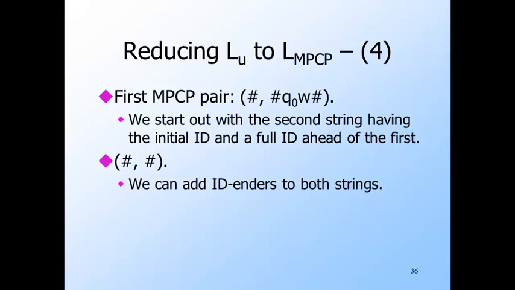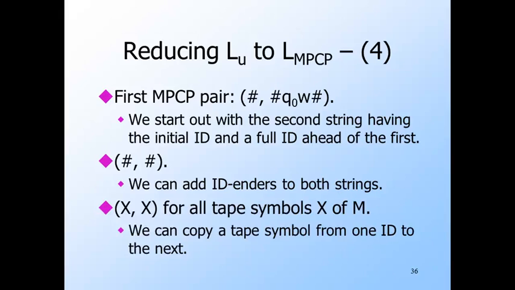We'll add the pair pound sign, pound sign. It lets us add markers to the end of one ID in the first string at the same time we add it to the following ID in the second string. Add pair X, X for every tape symbol X. This pair lets us add an X to the ID we're forming in the first string at the same time we add an X to the next ID, which is being formed on the second string.